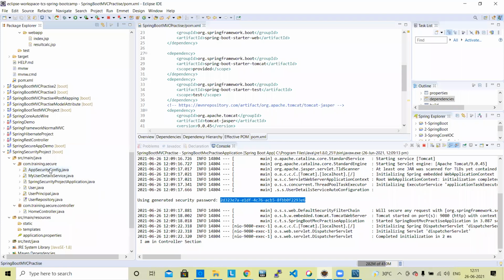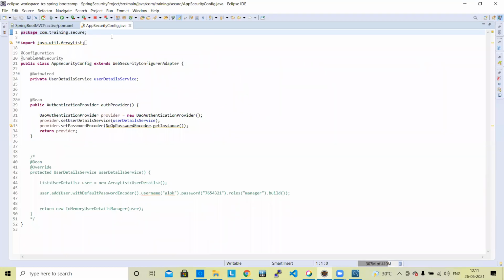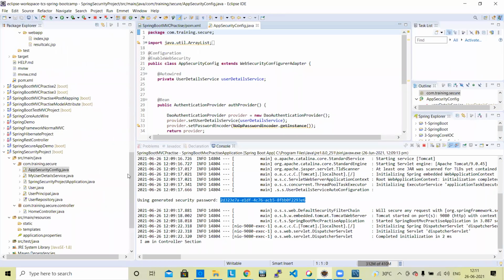We are creating a class, ApplicationSecurityConfig.java. Let's create a Java class, ApplicationSecurityConfig.